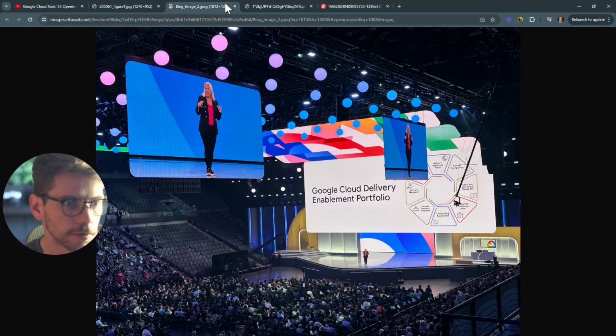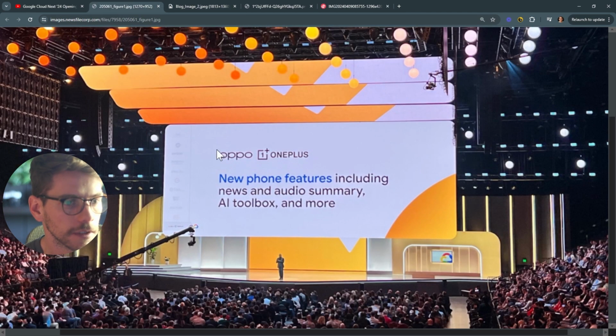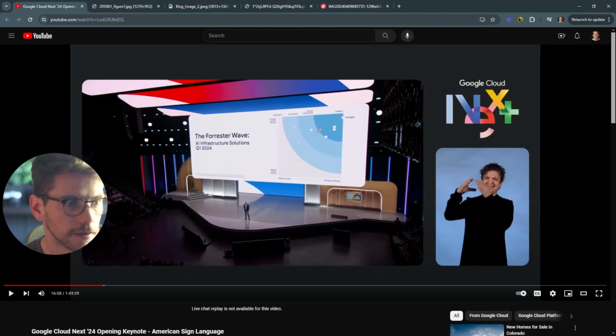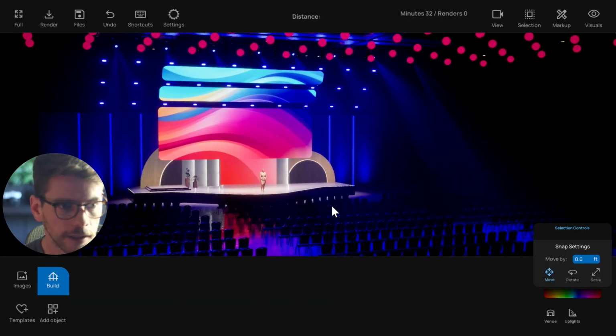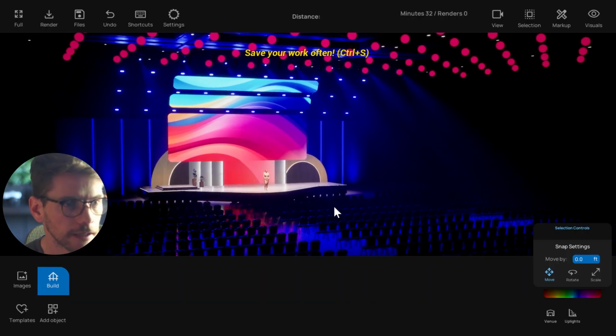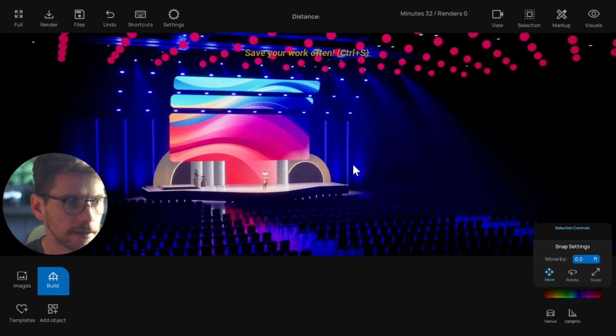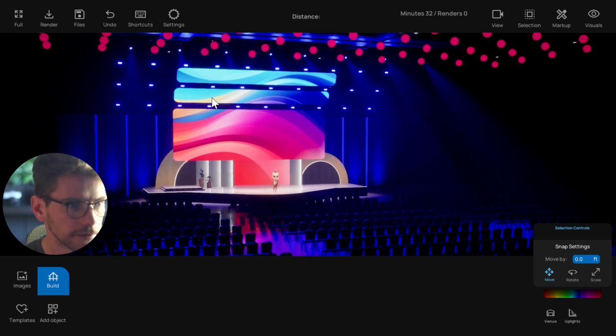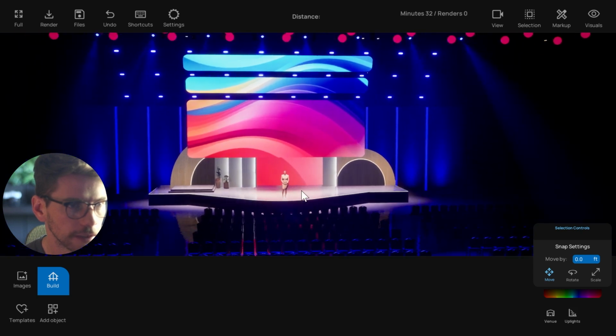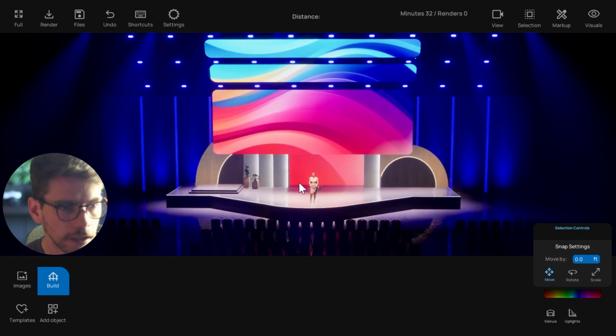So here are some quick different looks at it. You can see they have graphics that are more abstract, and then their main screen right here. And some more different looks at it, as well as some video of some animation that they have there. But I'll show you what I did to create this so that maybe it can give you some ideas. Not necessarily to build this exact set, obviously, but things you could do if you want to quickly put together something a little more custom like this.